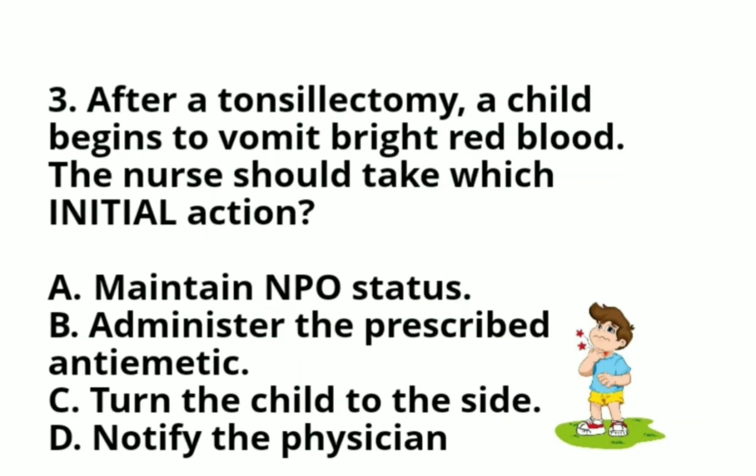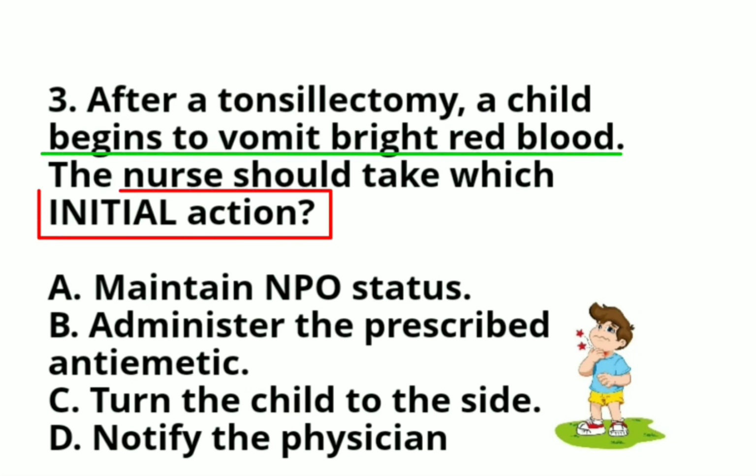Next, number 3. After a tonsillectomy, a child begins to vomit bright red blood. The nurse should take which initial action? Okay, so number 3 question is your initial action when the child vomits bright red blood after tonsillectomy.